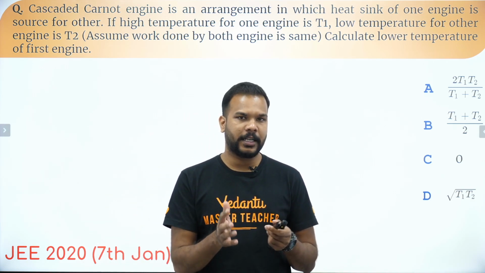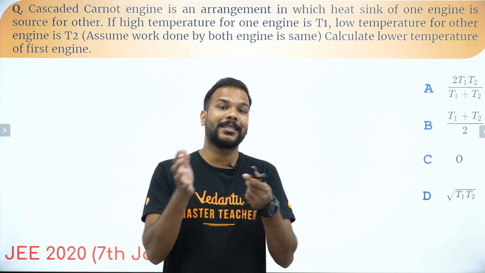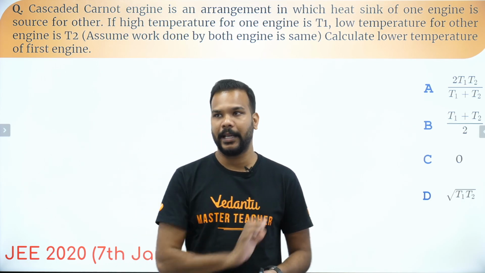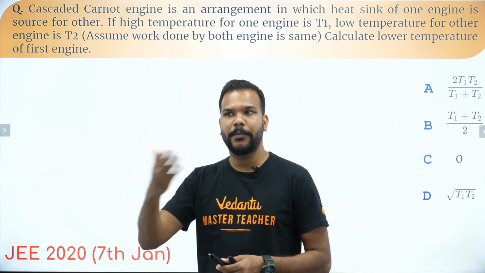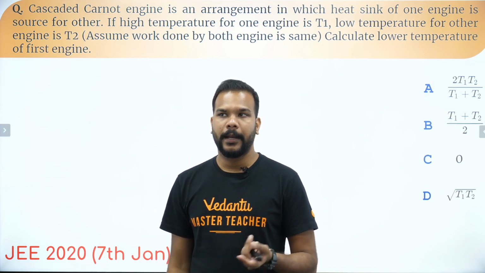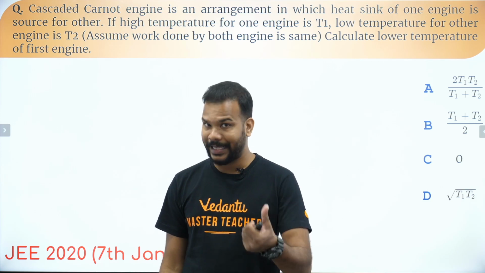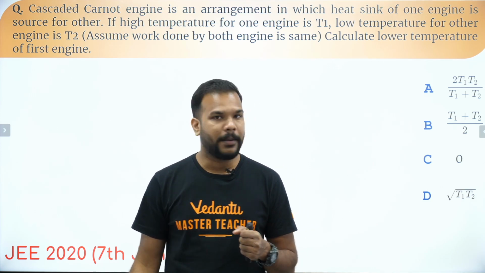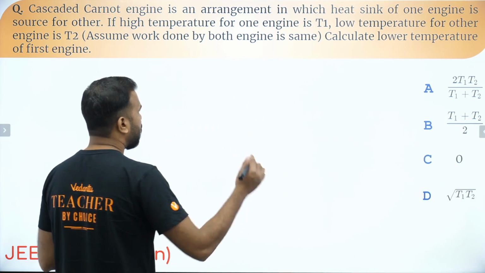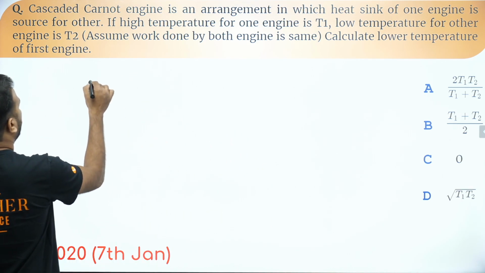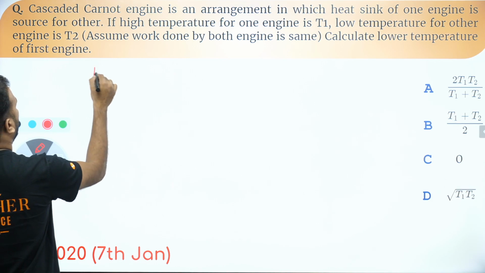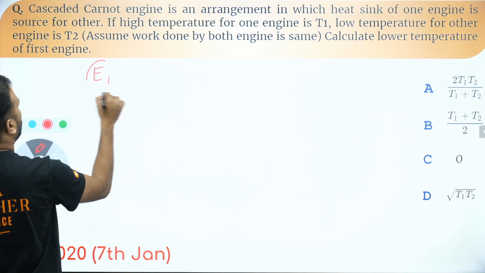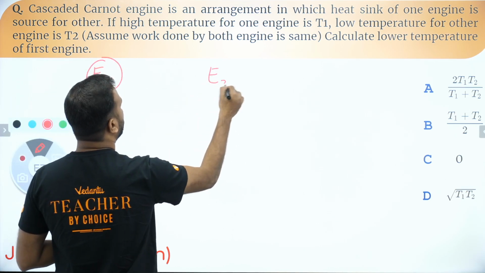The heat which is rejected from one engine will be used as the primary source of energy for the second engine. And if the higher temperature for one engine is T1 and the lower temperature for the other one is T2, then assume that the work done by both engines is the same. We have to calculate the lower temperature of the first engine. What is happening here? So this is your engine E1 and here is your engine E2.